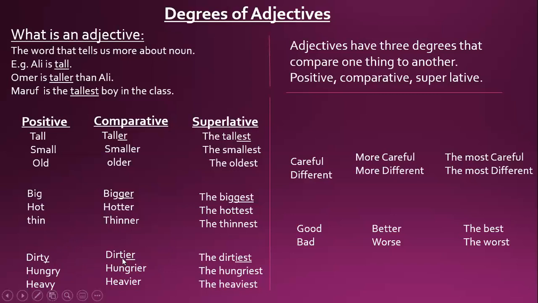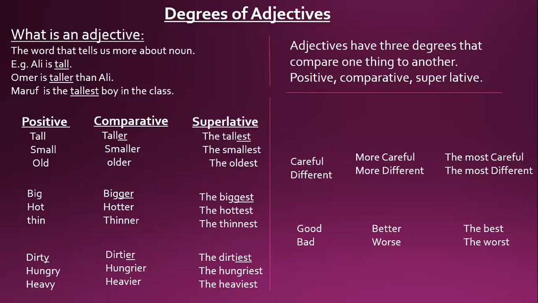Y changes into I and then ER. Very easy rules. Same with hungry. Y changes into I, then ER. Hungry, hungrier, the hungriest. Heavy, cut the Y, put the I, heavier, the heaviest.